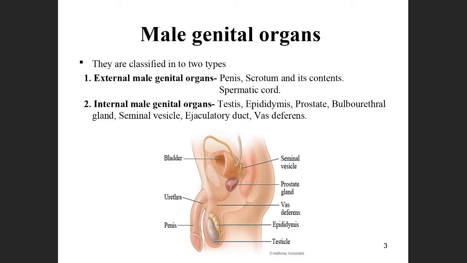That is not a big difference. The internal organs are the testis, epididymis, prostate gland, bulbourethral gland, seminal vesicles, ejaculatory duct, and vas deferens. These are the internal organs of the male reproductive system.